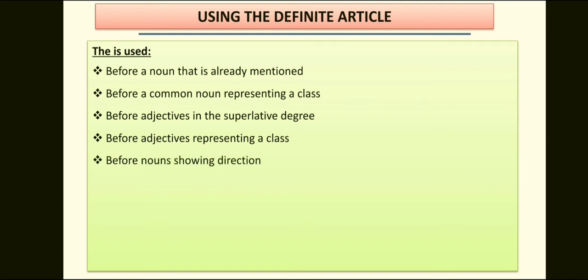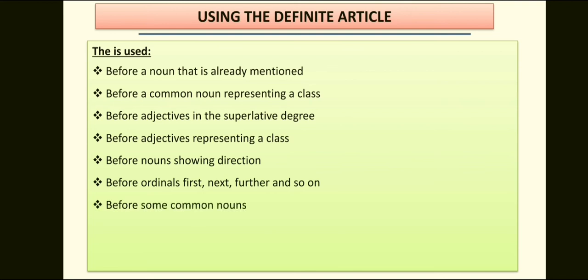Before nouns showing direction. For example, the sun rises in the east. Before ordinals such as first, next, further, and so on. For example, the first person in each row must raise his or her hand. Before some common nouns, for example, the radio, the theater, the cinema, the airport, the station, the temple.